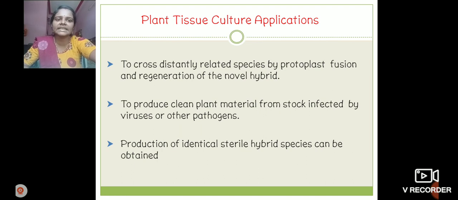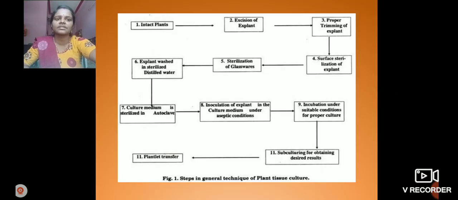Production of identical sterile hybrid species can be obtained. Sterile hybrid species are nothing but somaclonal hybrid species. Somaclonal hybrids are produced from tissue through the tissue culture method. This is the tissue culture topic.